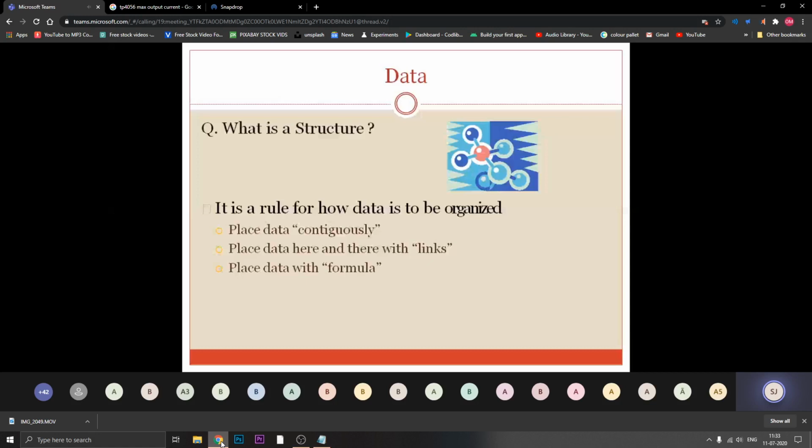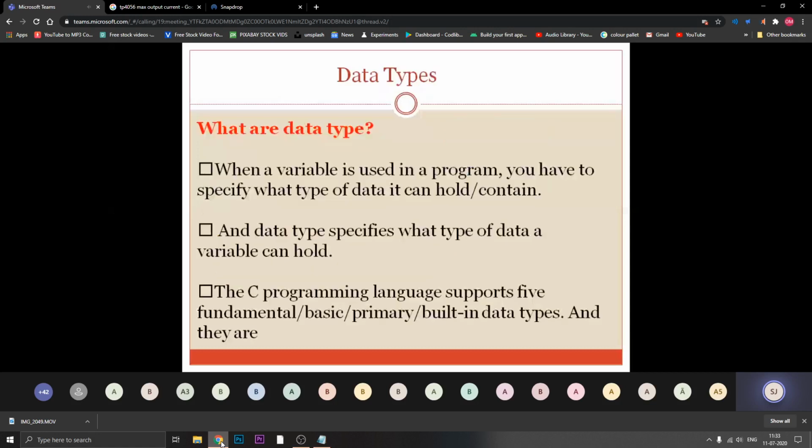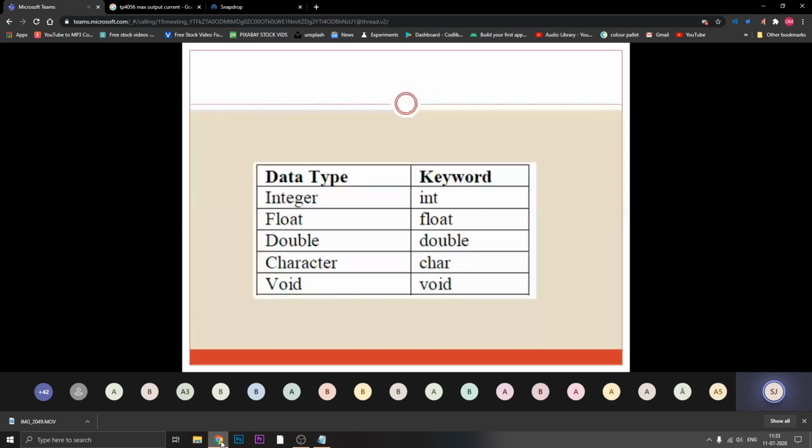Then we discussed types of data, meaning which kind of information you are supplying to your program. So the type of data has to be defined. We have some basic types, like integer, float, double, character, and void. These are the basic data types that you use for storing or representing the information, depending on which kind of data you want to process for getting the information, right?